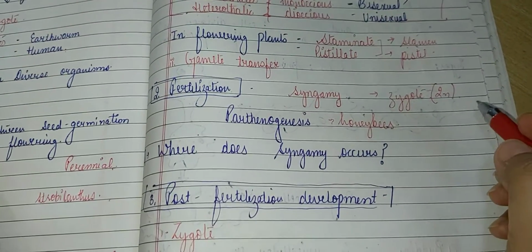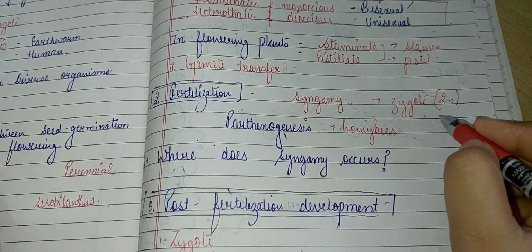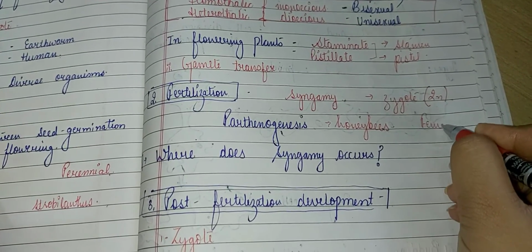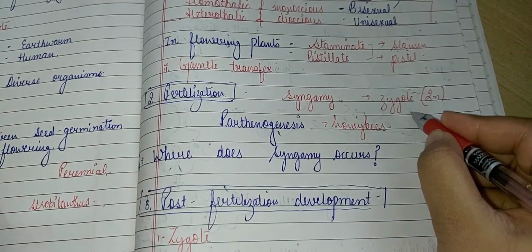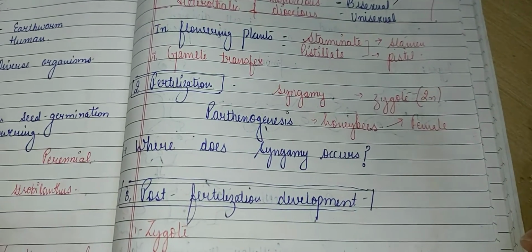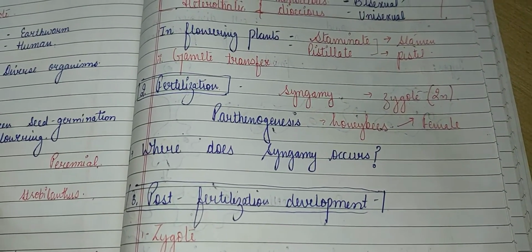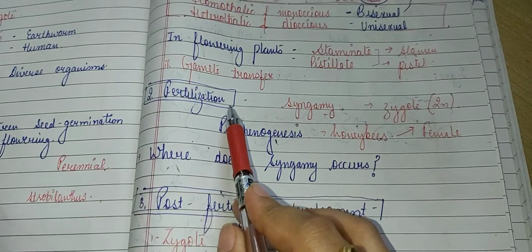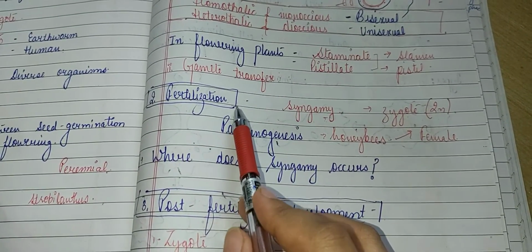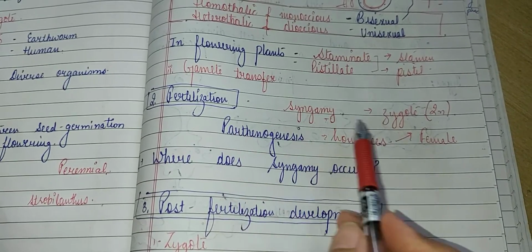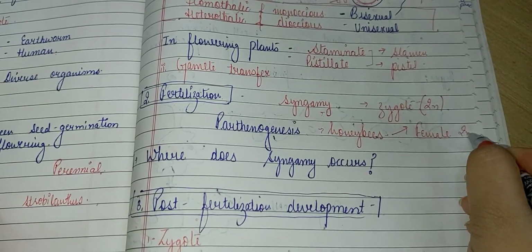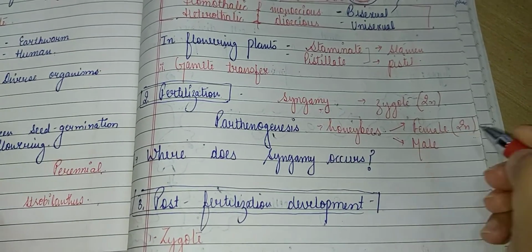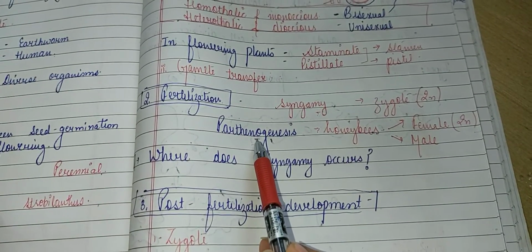Honeybees produce two types of organisms. The females are produced by syngamy or fertilization. When the male gamete fuses with the female gamete, the result is a diploid female. But the males of their colonies are produced by parthenogenesis.